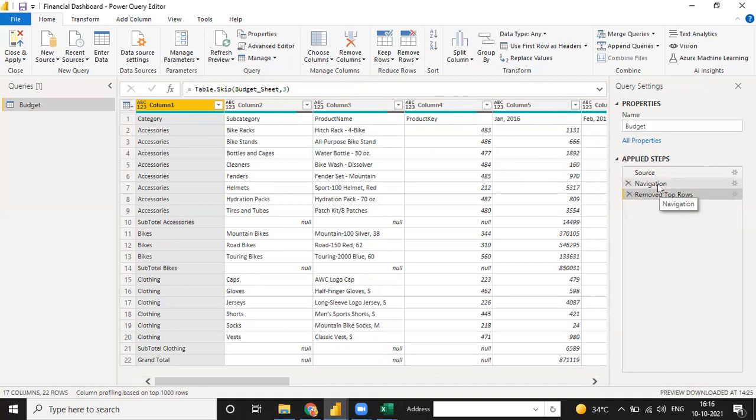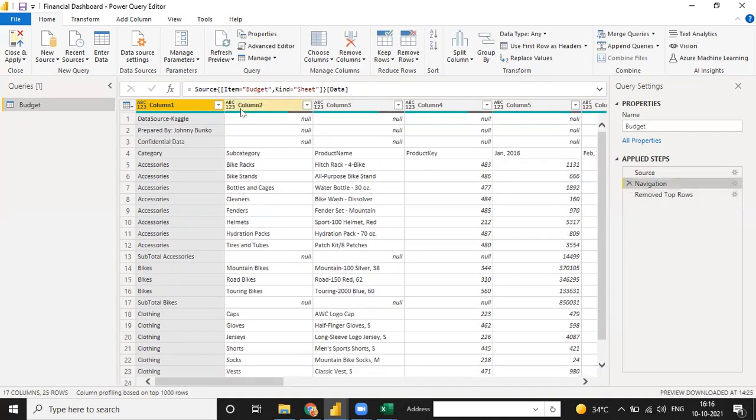Suppose I want to edit something here, then I make some changes and click OK. The change will be between this and this; between these two steps I have made one change. So the step changes will be included between these. Okay, now you have to change some things in an advanced way, because the basics are over for you. Now you have to think advanced and apply the steps.